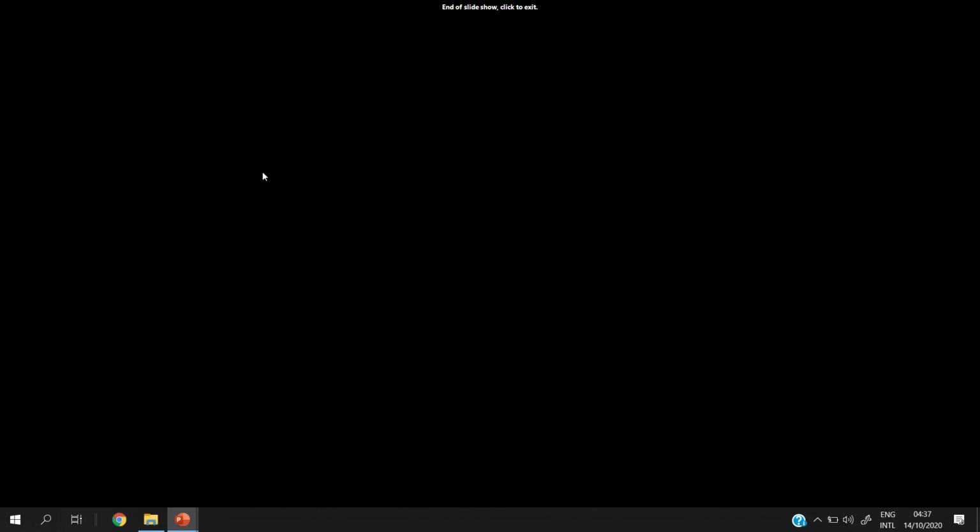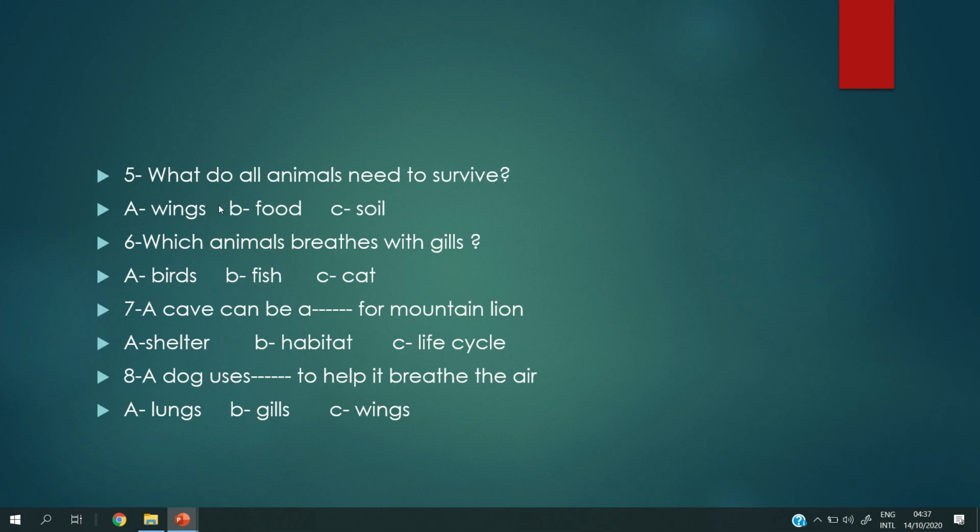Number 5. What do all animals need to survive? Do all animals need wings? The fish needs wings? The lion needs wings? Or do all animals need food? Or soil?